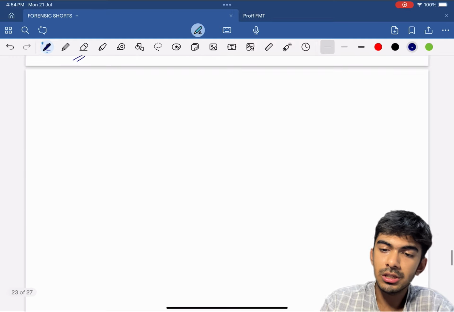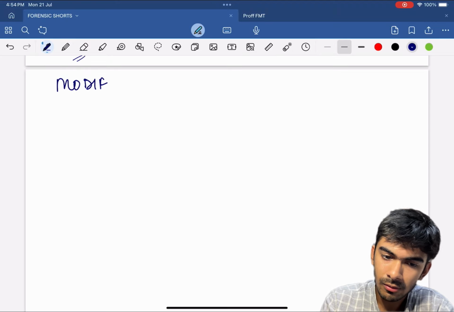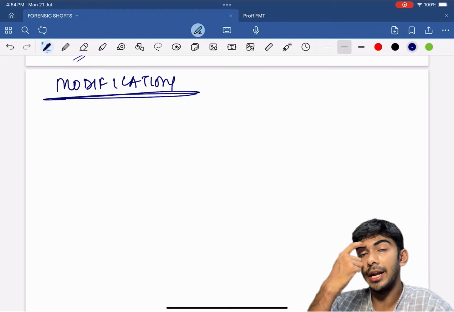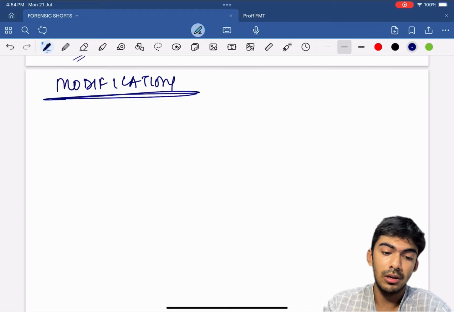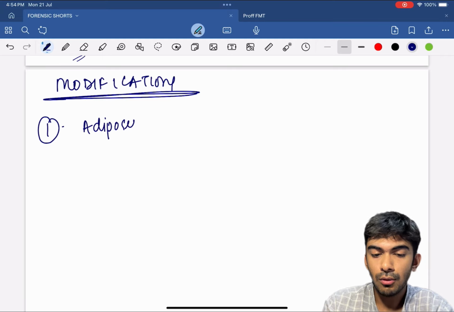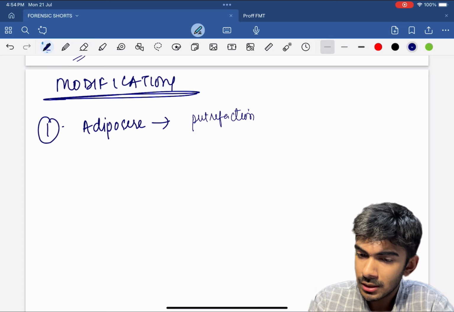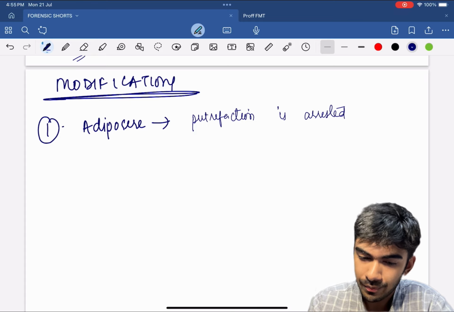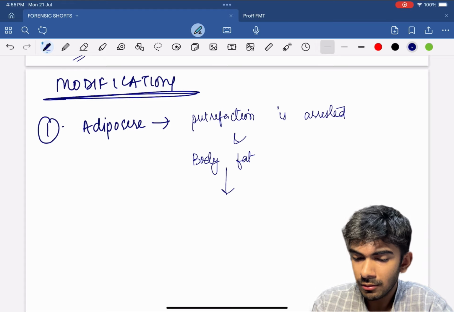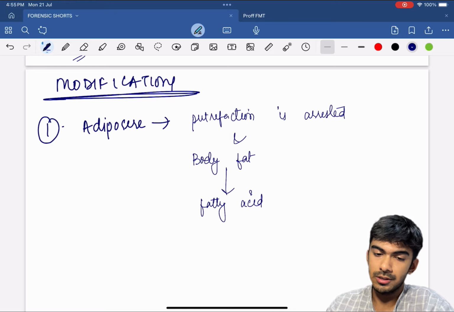Now there are some modifications of putrefaction also. There are two modifications. First is adipocere and another is mummification. So first is adipocere. What is adipocere? Putrefaction is arrested and body fat converts into fatty acids and a wax-like substance called adipocere. That's why the name.